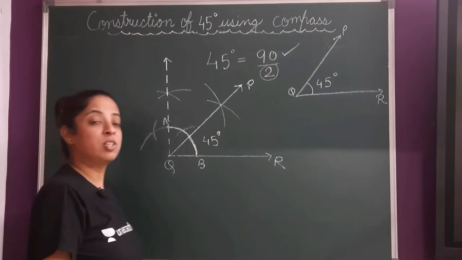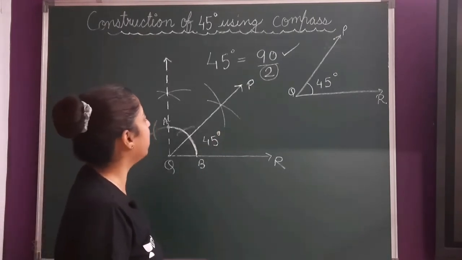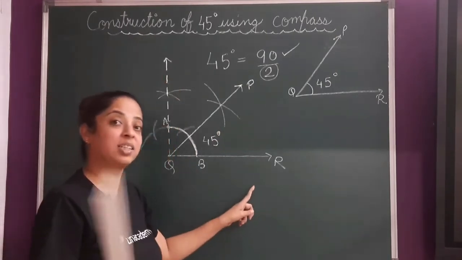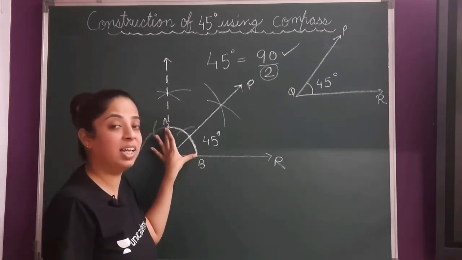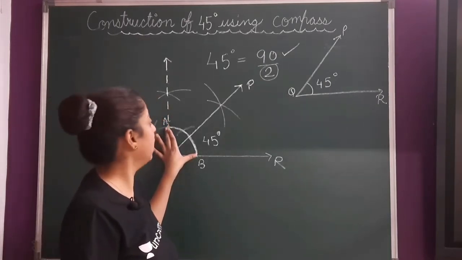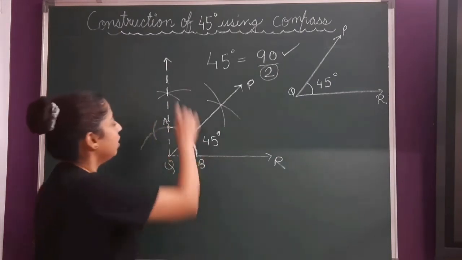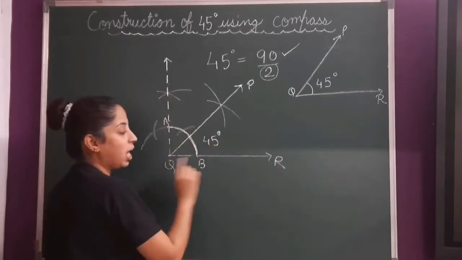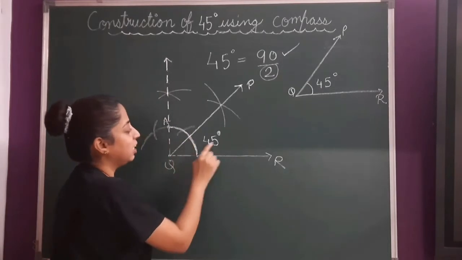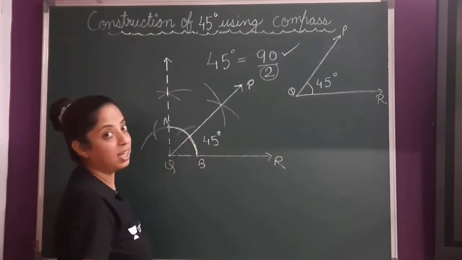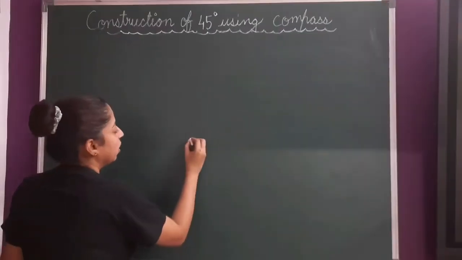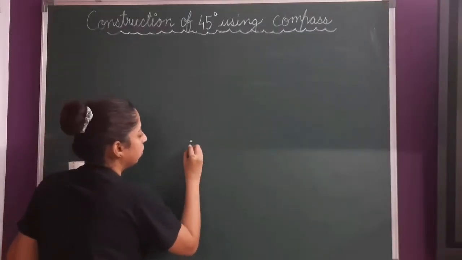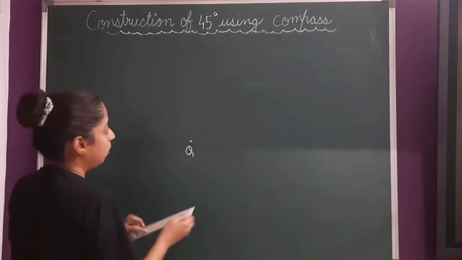Children, I have already explained to you how to draw a 90-degree angle in the previous video. I have also explained how to bisect an angle in the previous videos. So now you know very well how to draw an angle of 90 degrees and then bisect it to form 45 degrees. Let me explain it to you once again. So let's start. Take a point Q, draw a ray QR.